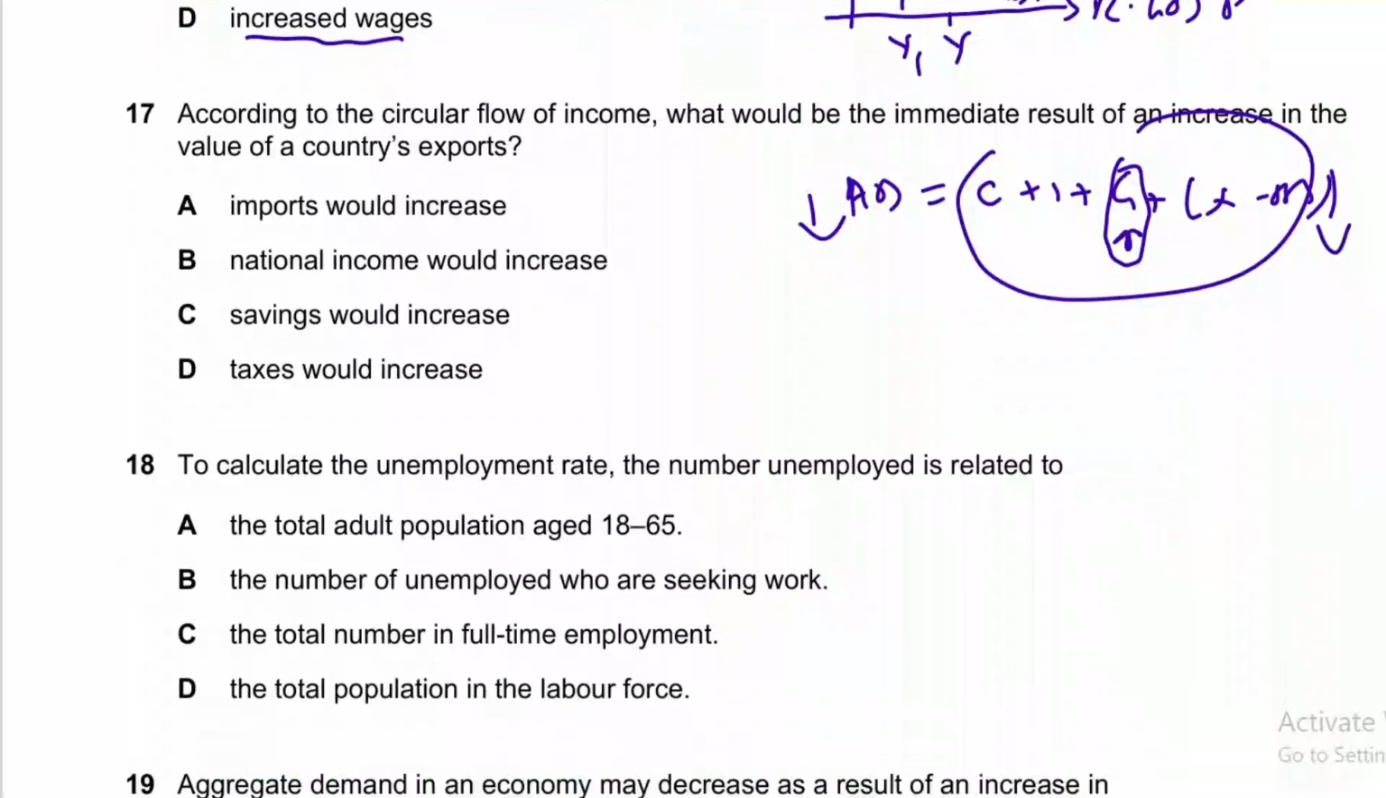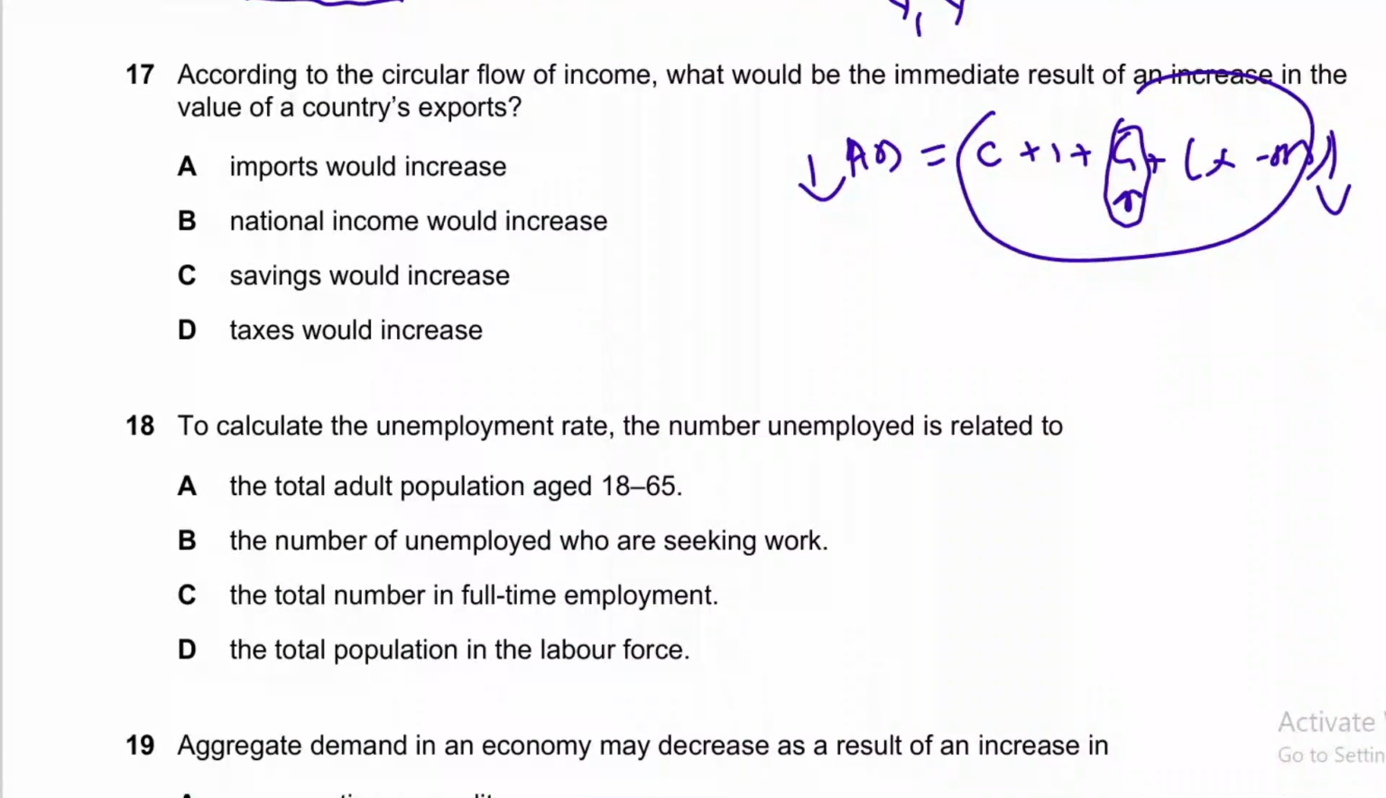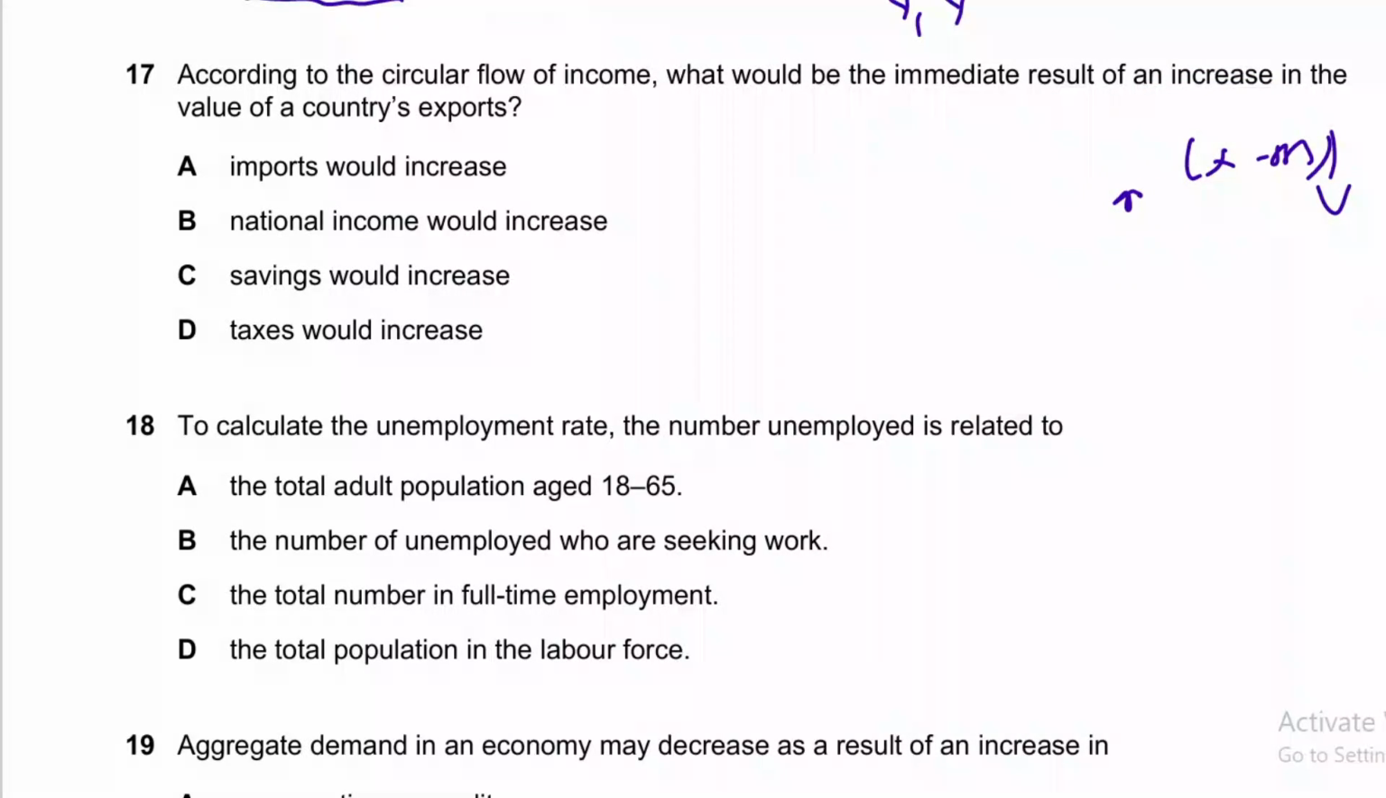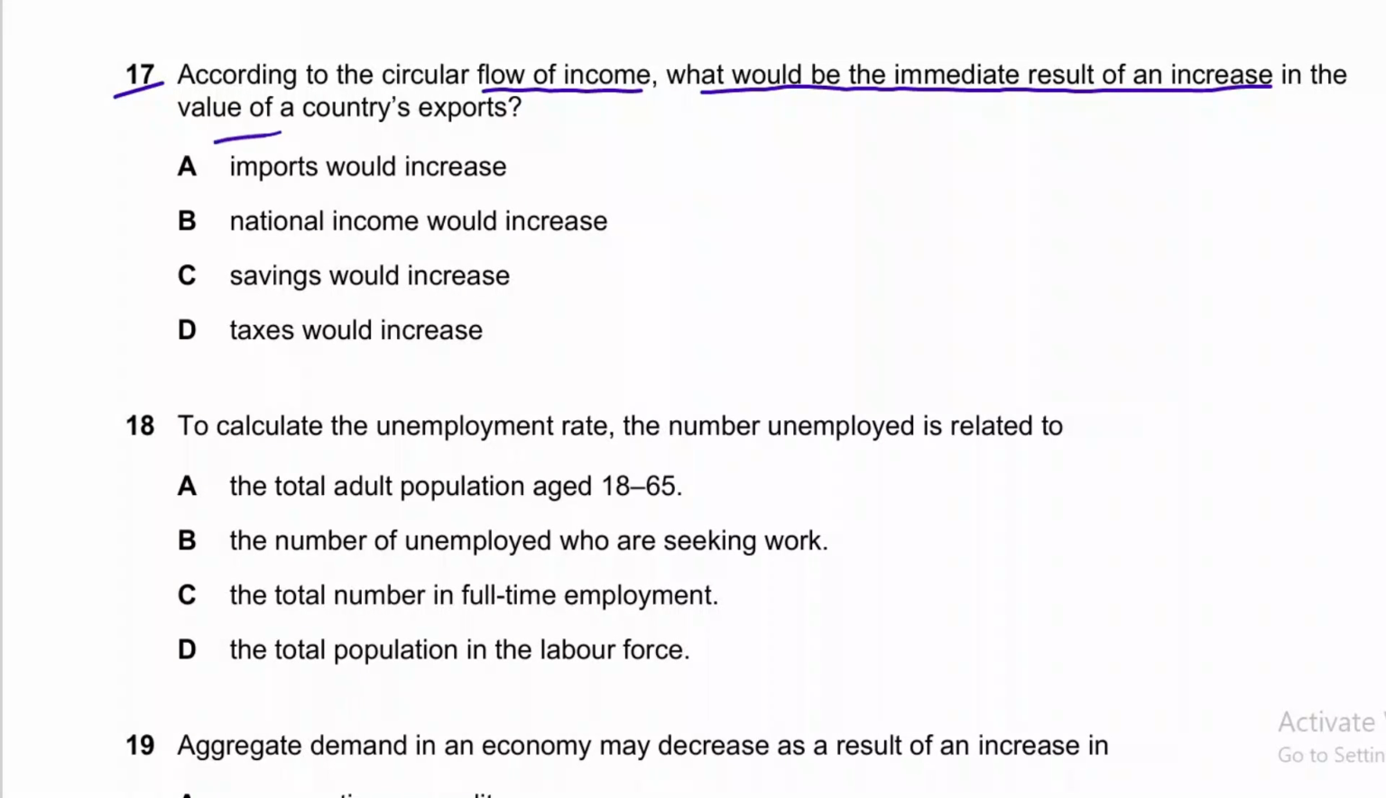And now moving to question number 17, and again the video is getting longer and longer, but we have to explain the necessary things, so you must have patience and continuously watch this video if you want to get maximum benefit out of it. And question number 17 is, according to the circular flow of income, what would be an immediate result of an increase in the value of exports? When exports increase, then